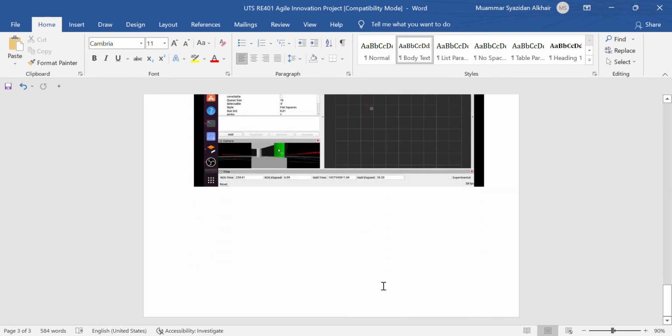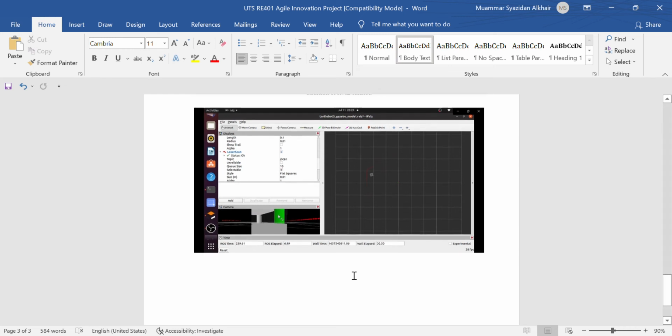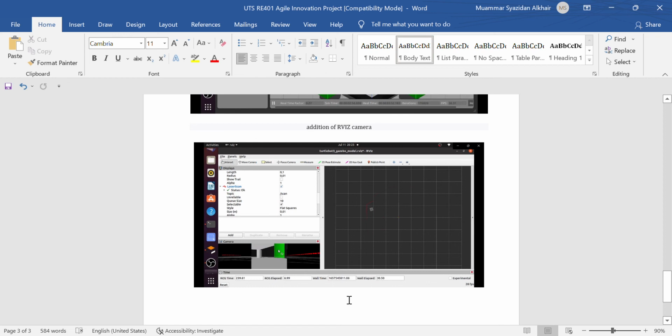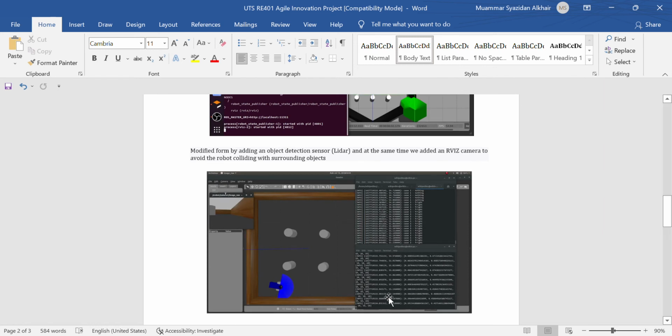Number 4, we only run simulation and do not yet have a prototype, to become finished goods or a product, because it is a simulation. We only program and run ROS and Gazebo. After we already have a mature simulation, we will gradually make the product. This is the final design of my project, the service robot.